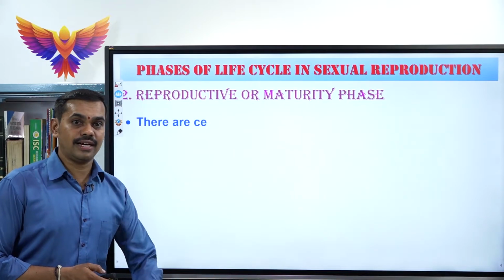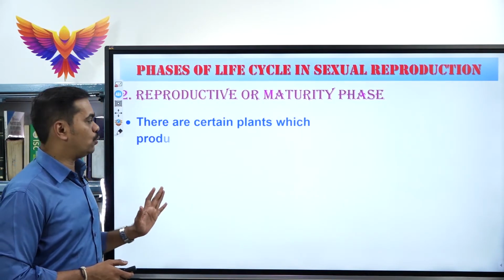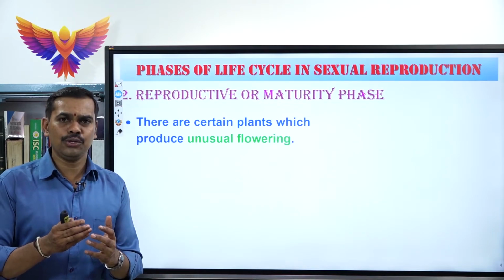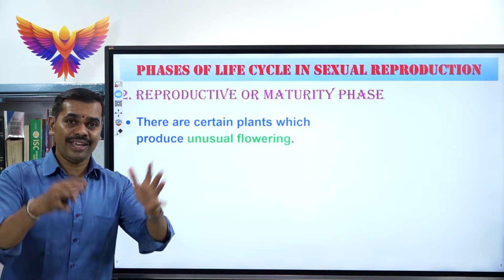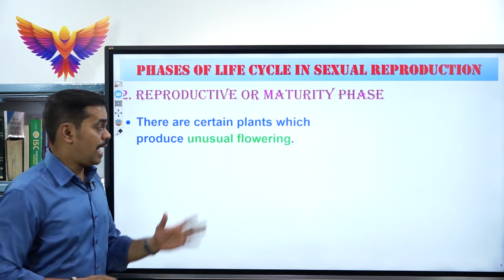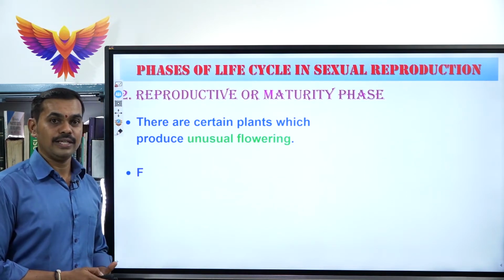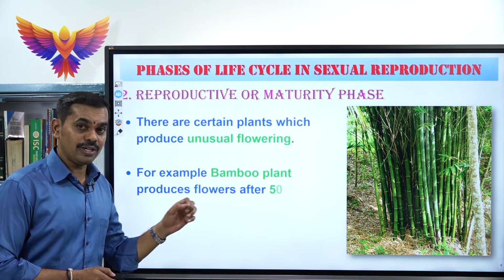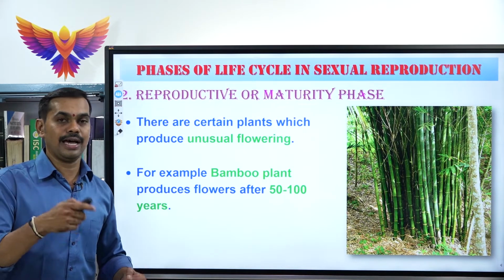And there are certain plants which show unusual flowering. Unusual means they do not usually produce flowers. Whenever required, they produce flowers. They are called unusual flowering. See, the best example, bamboo. Bamboo belongs to the grass family, Poaceae or Gramineae.